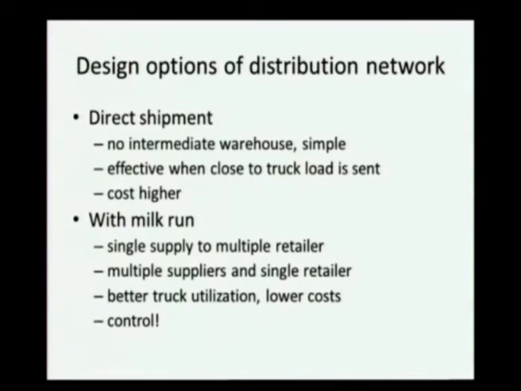Here are some examples that I just now mentioned. Direct shipment means there is no intermediate warehouse; it goes directly from the factory to the customer. It is a very simple method, but it becomes effective when close to truckloads are sent. If the demands are such that we do not have close to truckload, then direct shipment is not advantageous, because there is always a fixed cost of hiring or owning a truck and transporting items through the truck, and that cost will increase, and therefore direct shipment will not be a cost saving proposition or it will not be economical. Therefore, the cost can be slightly higher.